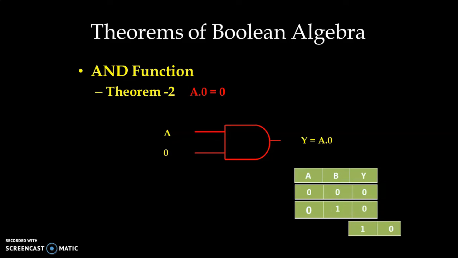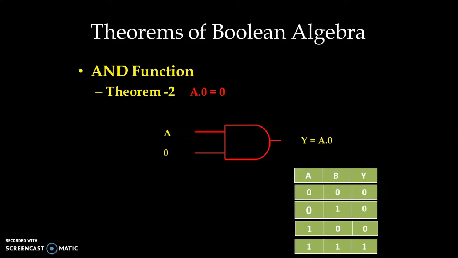We have the truth table for the AND gate. One of the inputs is at the 0 level, so the B input is at the 0 level. So we will eliminate the situation which indicates B is equal to 1. So we have two conditions. Now if we check, if A is 0, the condition is 0, 0, so the output will be 0.